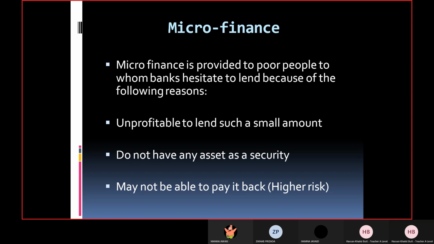So rather, if you are lending money to one big business, now you do not need more employees, and it's easier to follow up as far as one business is concerned. So you can easily interact with them and tell them that now this is the time for your payment. Otherwise, if there are 20, 40 smaller businesses, it's not that easy to keep them informed that now there is a deadline, you have to pay the installment of your loan. Next month again it's due. So it's not that easy to remember.